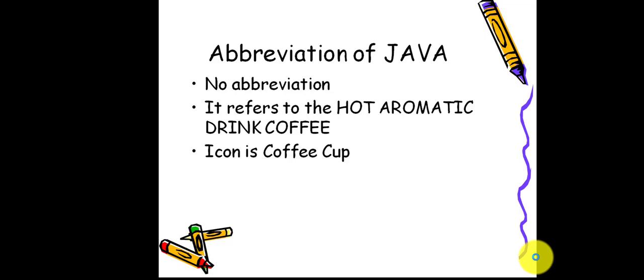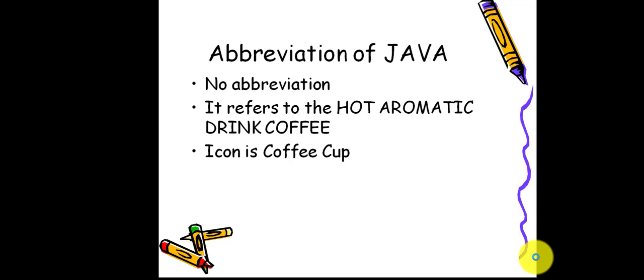Why did they put the coffee cup? Sun Microsystems developed Java in a place near a coffee farm where they grow coffee beans. That farm was near their company where they developed Java.